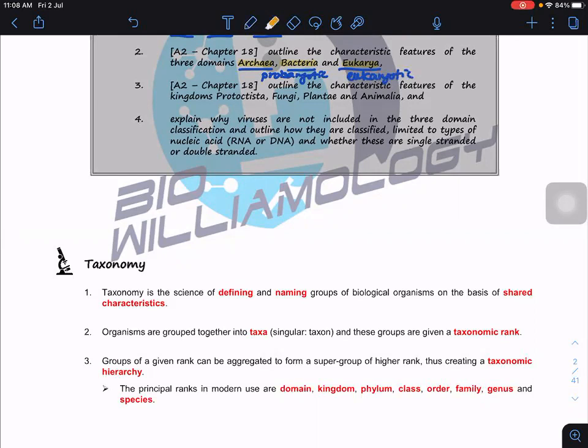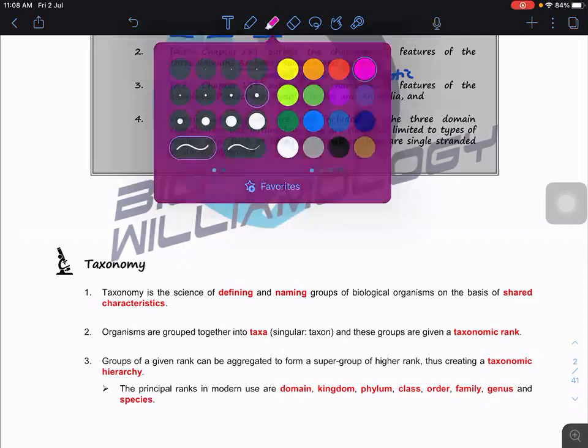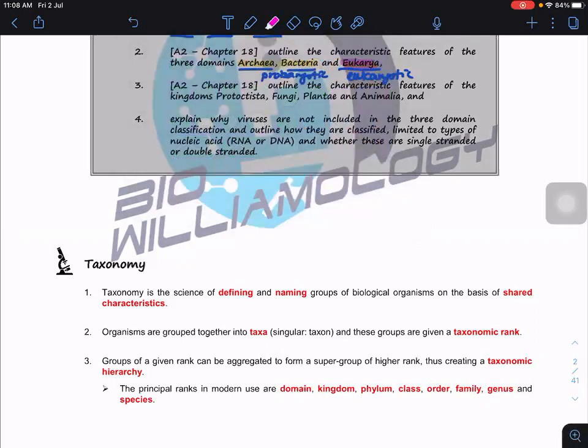Next, we need to outline the characteristic features of the kingdom Protoctista. So now we zoom into the eukarya. From domain Eukarya, we zoom in and subdivide into the kingdoms: Protoctista, Fungi, Plantae, and Animalia. So how do we do this classification?